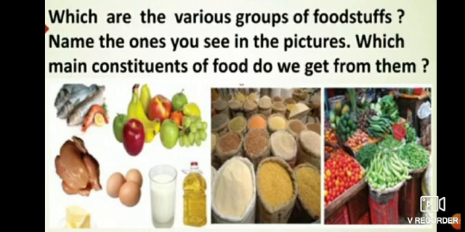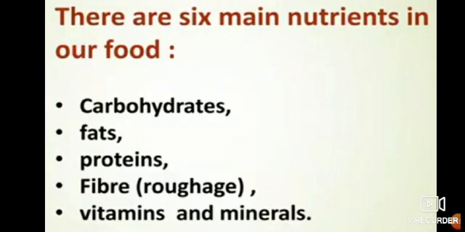So can you guess, girls? Which of the main constituents of food do we get from all this? Yes, we get carbohydrates. There are 6 main nutrients which we get from these constituents of food. So what are they? Carbohydrates, fats, proteins, fiber, also known as roughage, vitamins and minerals.